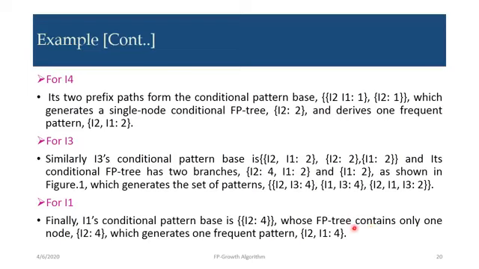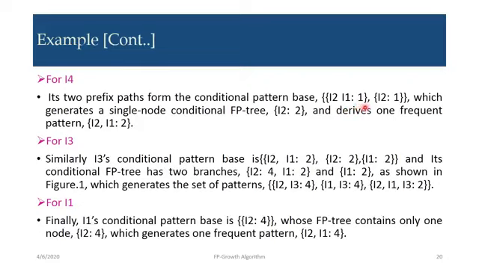Like that, for I4, its two prefix paths from the conditional pattern base are I2 I1 1 and I2 1, which generates a single node conditional FP tree, only I2 2. Why? Because we have combined I2 1 and I2 1, which represents I2 2, and I1 1 should be discarded because its support count is less than 2.